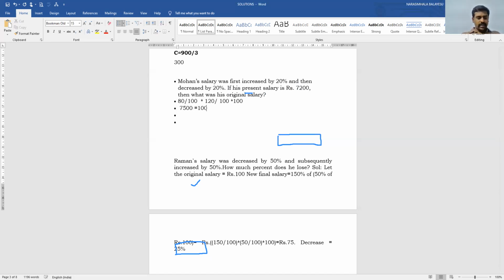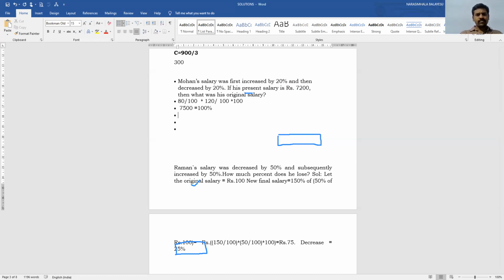Now this is increased by 20%, so 120 by 100, that is 12 by 10, that is 6 by 5, 6 by 5 into 7,500, that is equal to 9,000 rupees.